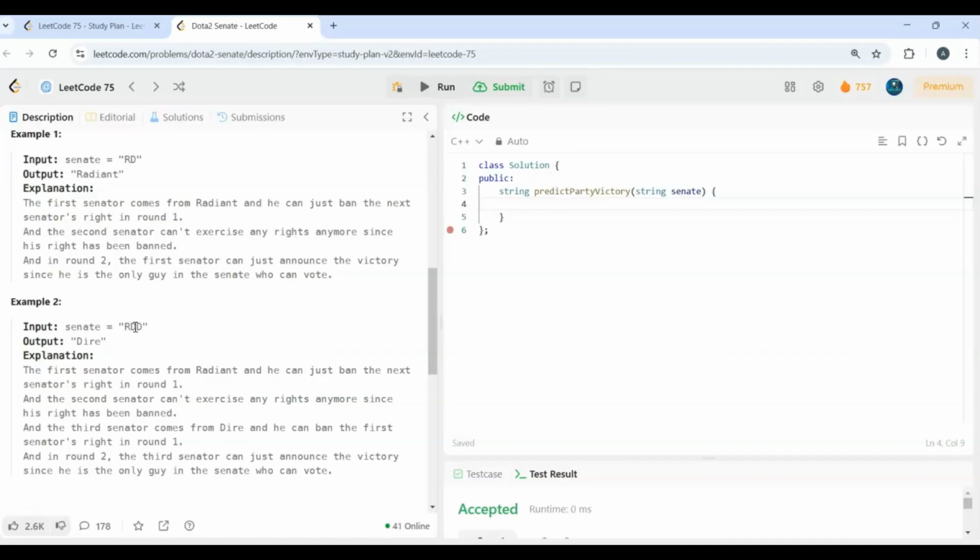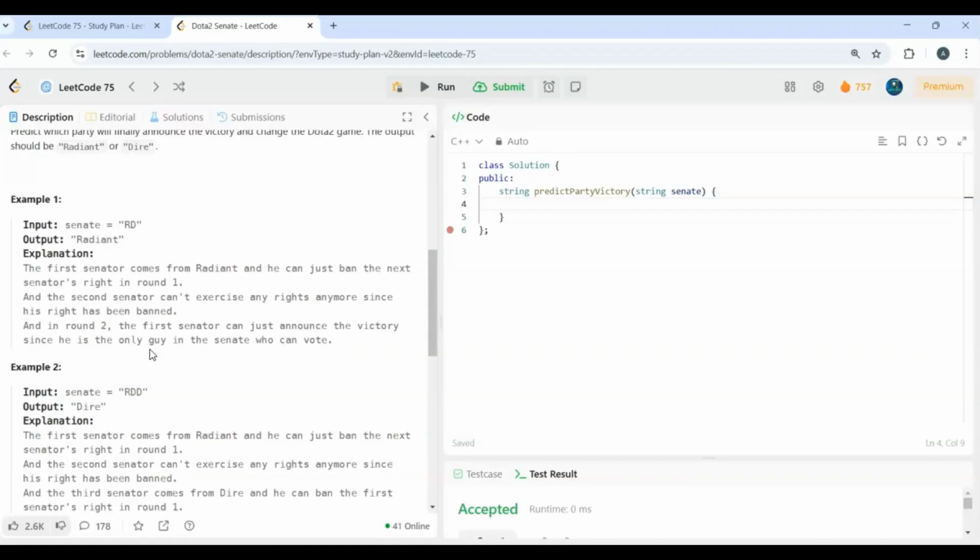So he's the only one remaining in round 2. So he can announce the victory as he's the only guy in the Senate who can vote. So in our example 2, the party who won the voting is Dire. So we'll return Dire. So this would be the explanation of both examples, example 1 and 2.